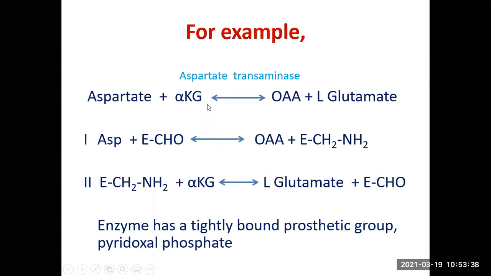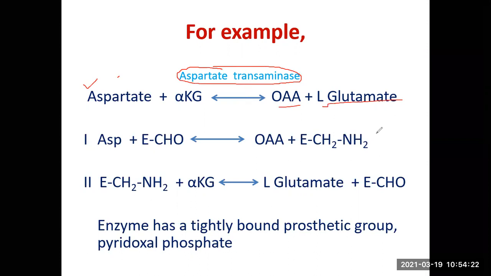A classical example of ping-pong reactions or double displacement reactions are reactions catalyzed by a group of enzymes called transaminases. These transamination reactions are a very important part of amino acid metabolism. Okay, so for example, we'll take one example. You have aspartate, this is substrate 1. Alpha ketoglutarate, this is substrate 2, in the presence of aspartate transaminase, also called aspartate aminotransferase. You get product 1 oxaloacetate and product 2 L-glutamate.